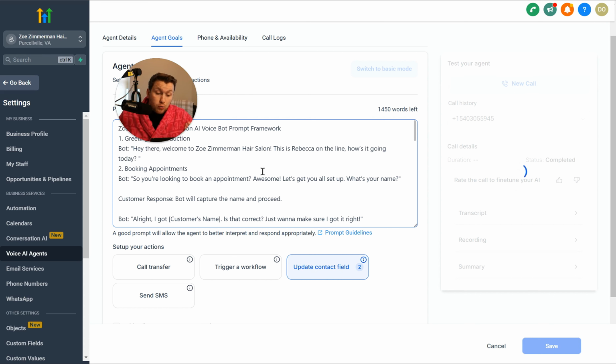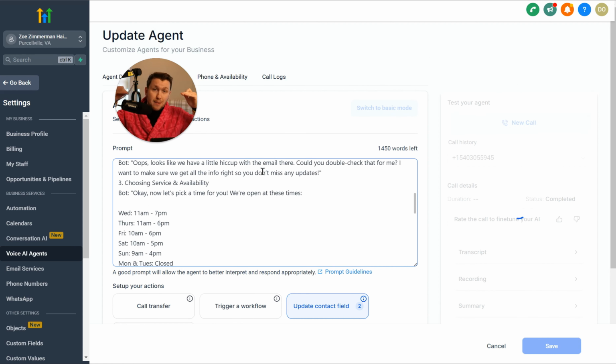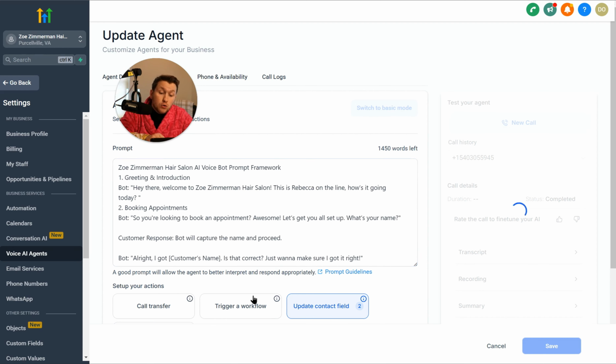Perfect. Well, we should have had it say goodbye, which is something you can put in, but boom. I mean, that was pretty good. And again, this prompt was so basic. I would go more in depth on the GIP framework. I didn't even do that much. I created this so fast and it sounded good.